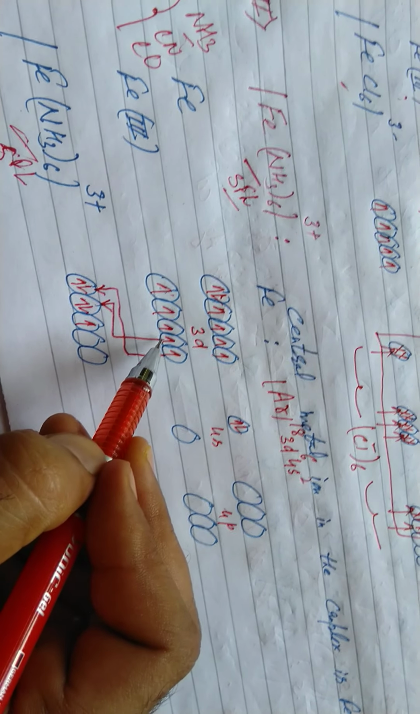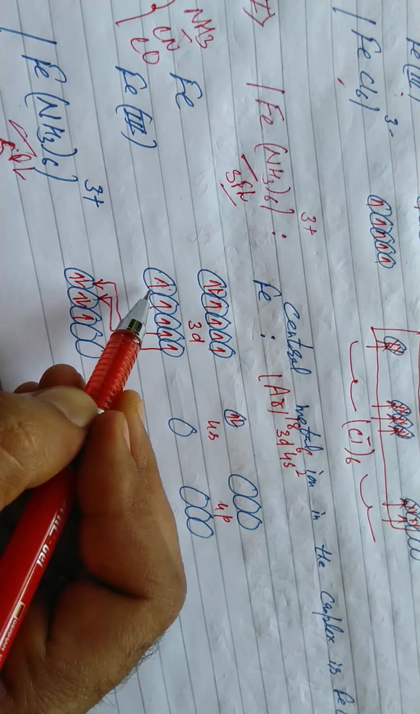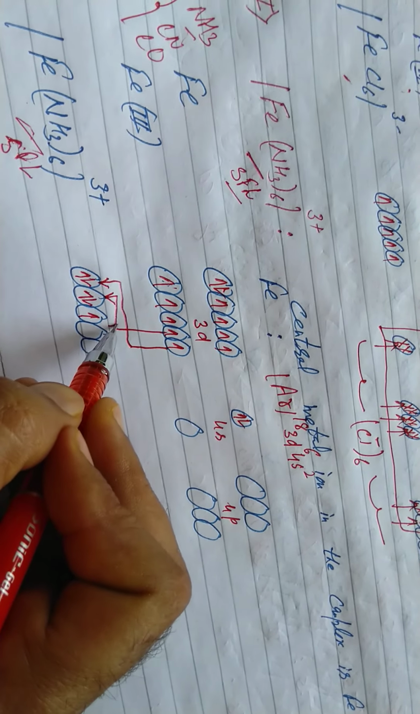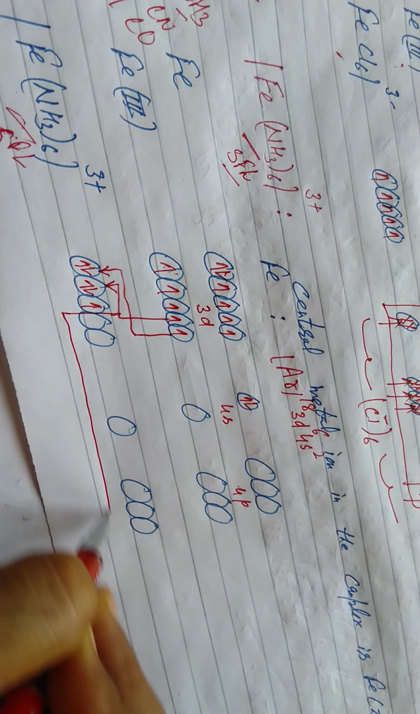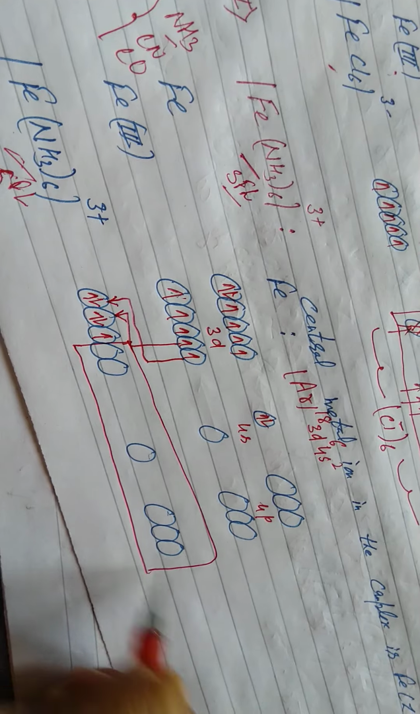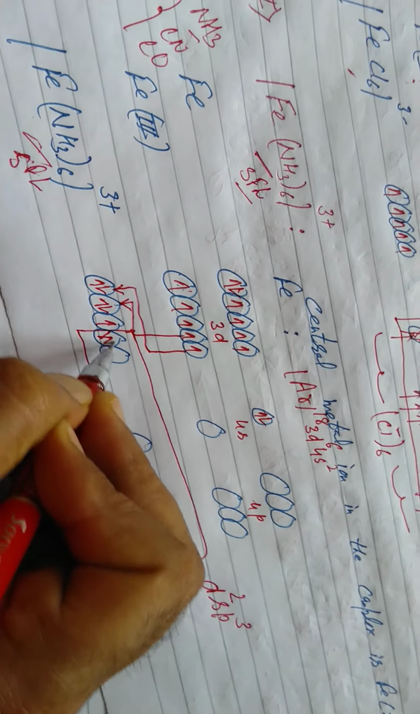Please come here. This electron pairs up here. This electron pairs up here. These two sets become fully filled. This will remain as such. It is clear that two d subshells are vacant. Which hybridization will take place? That is d2sp3. Now the ligand will approach.